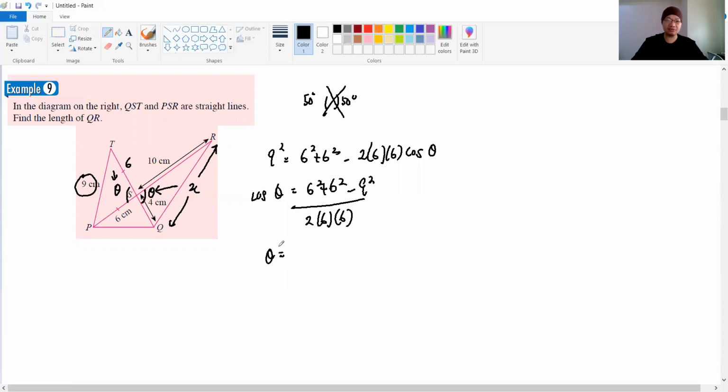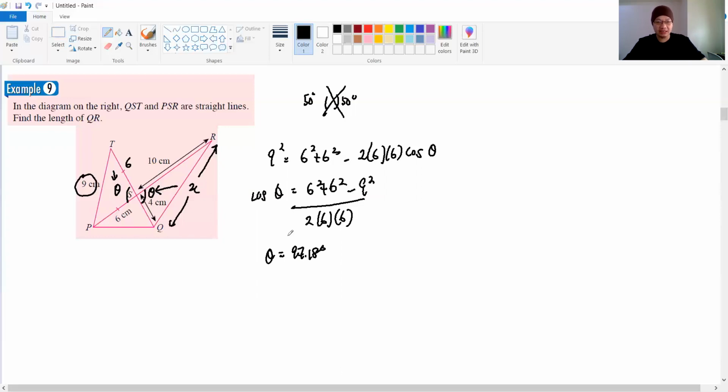Okay, therefore your theta will be what? So 6 squared plus 6 squared minus 9 squared over by 2 times 6 times 6. Okay, and then shift cos answer, then your answer will be 97.18, 97.18 here. Okay, so your answer will be 97.18 degree. Since this is theta 97.18, so this theta also 97.18 because they are opposite angle.